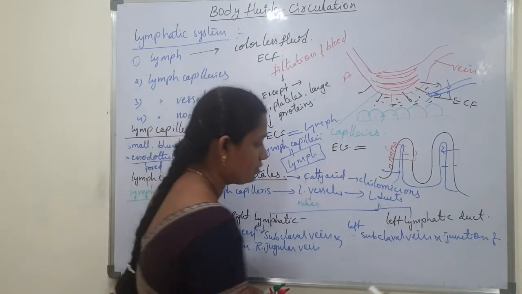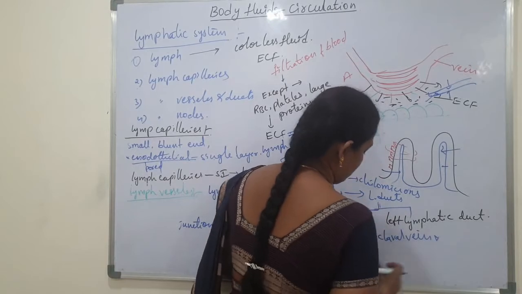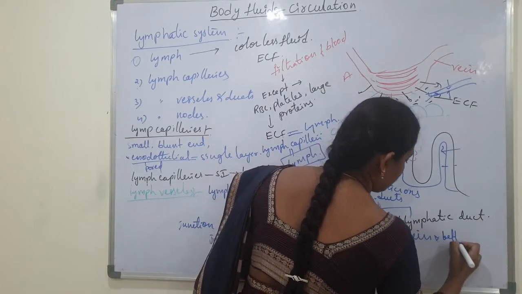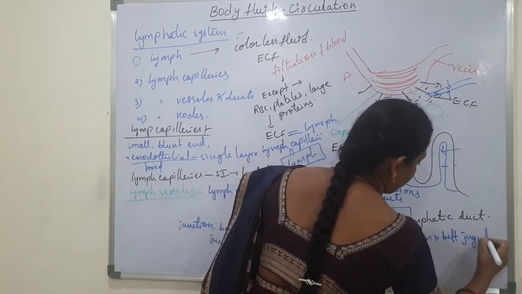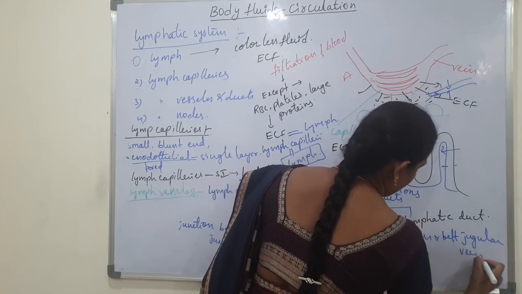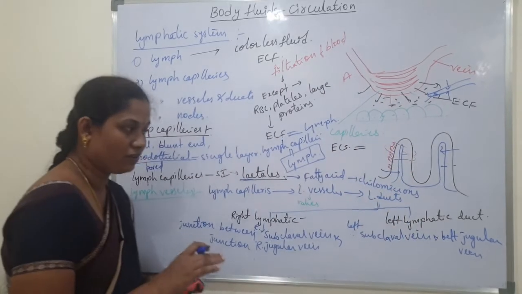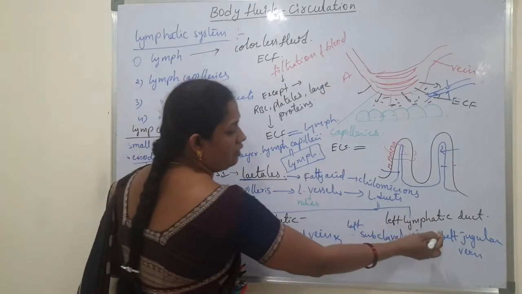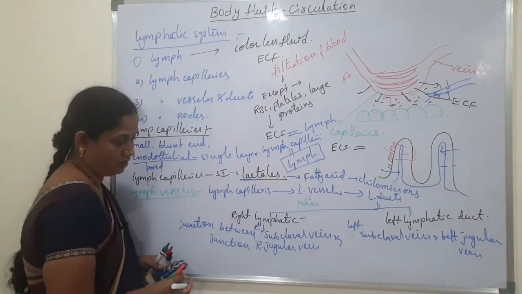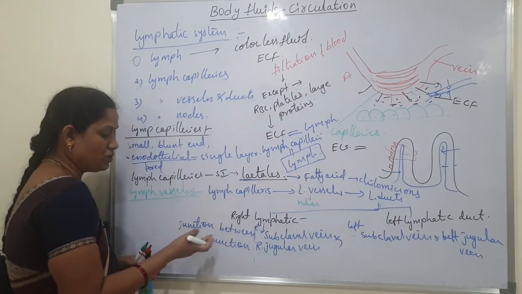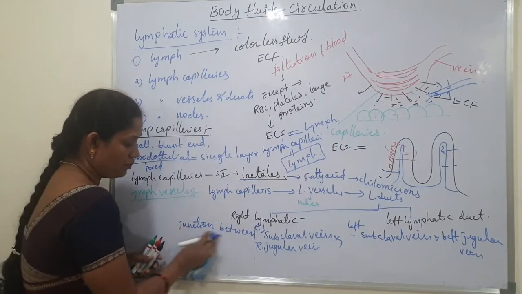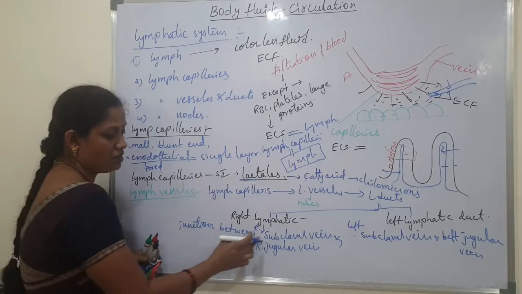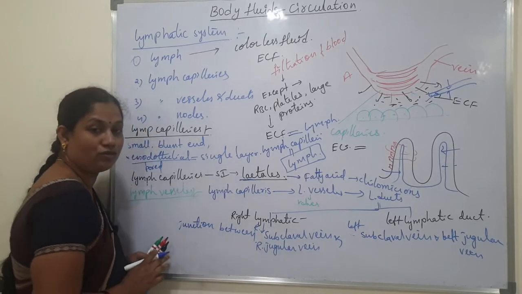The left lymphatic duct opens into the junction of the left subclavian vein and the left jugular vein.